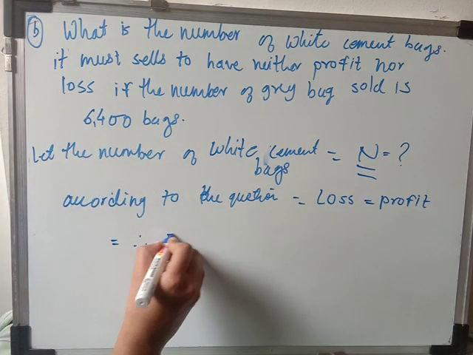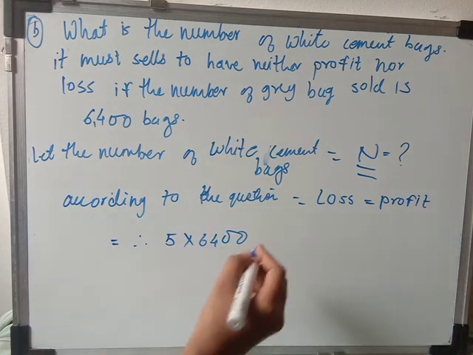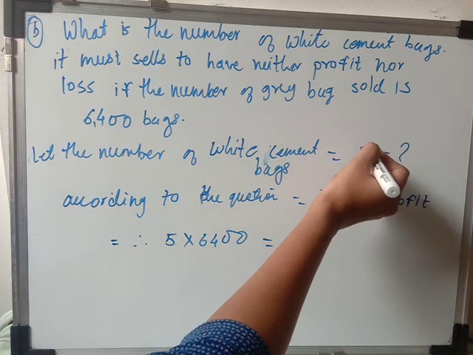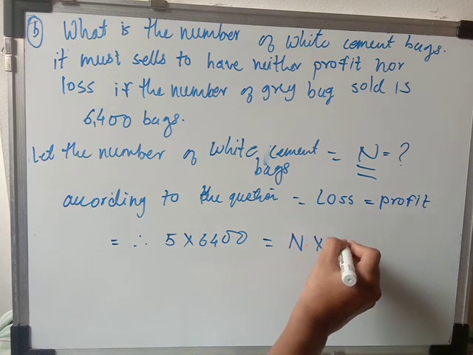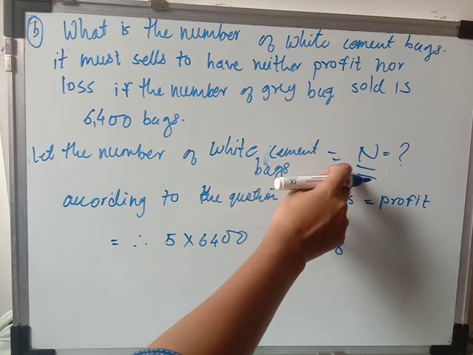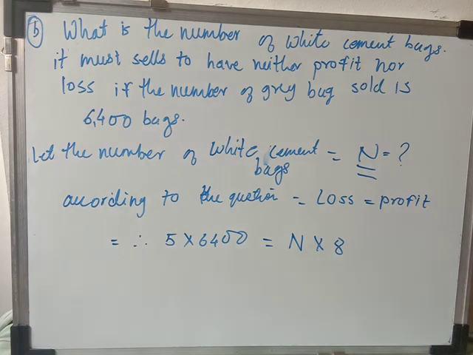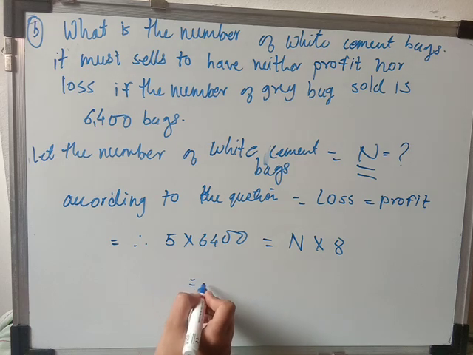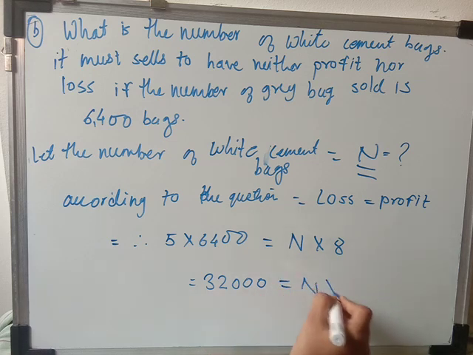Therefore 5 multiplied by 6,400 is equal to, and for each bag of white cement, how much profit will they get? That is 8 rupees. But here we don't know how many bags they are going to sell, so we multiply that 8 with n, because we have considered that the number of bags is n. So here we will change their places. Now 5 multiplied by 6,400 will come to 30,000, and n multiplied by 8.